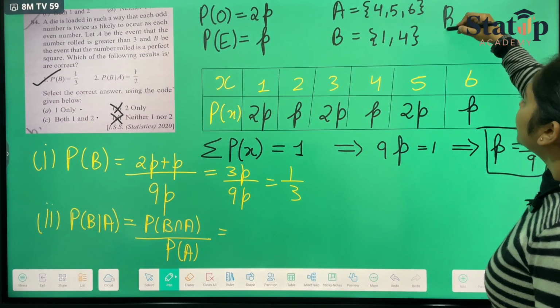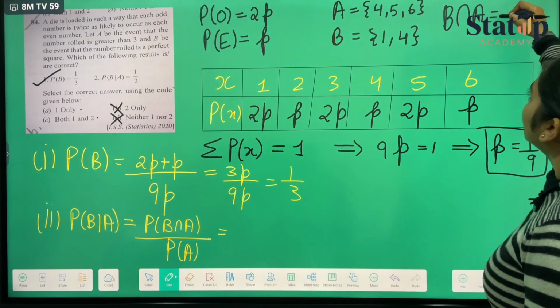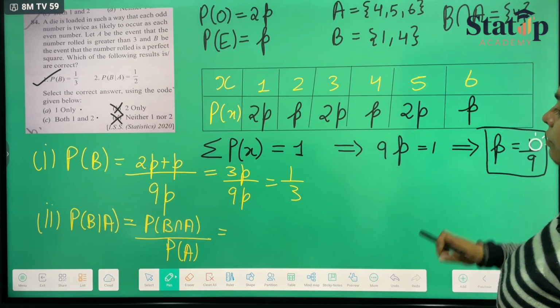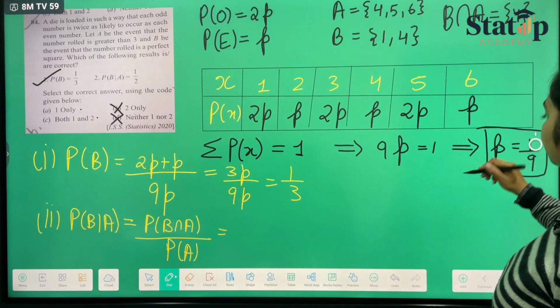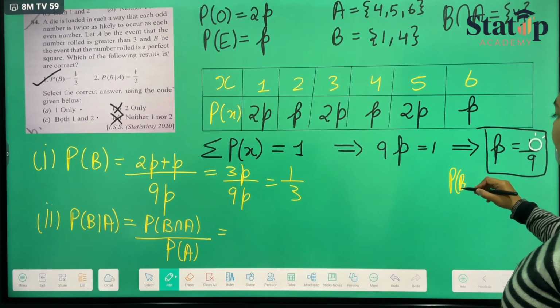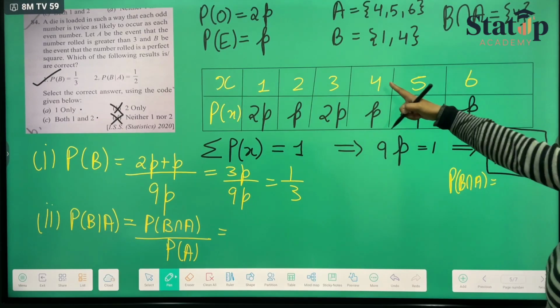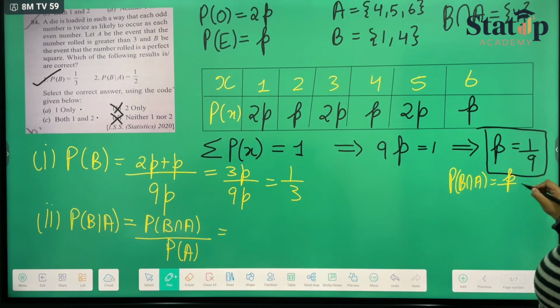So B intersection A is nothing but 4. The probability of 4 is p and the total is 9p, so it will be 1 upon 9.